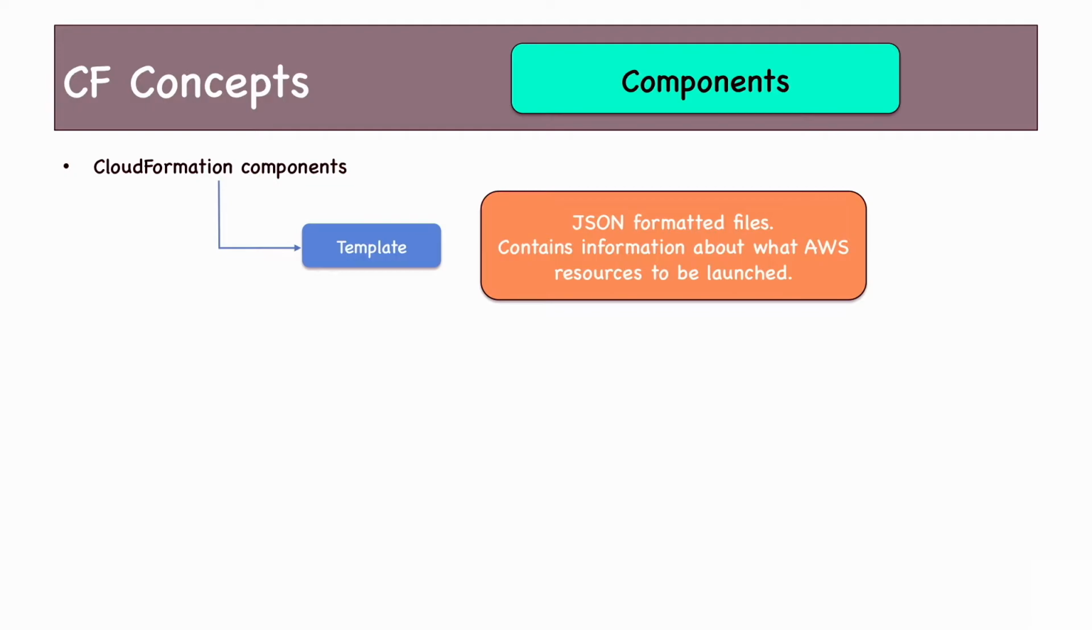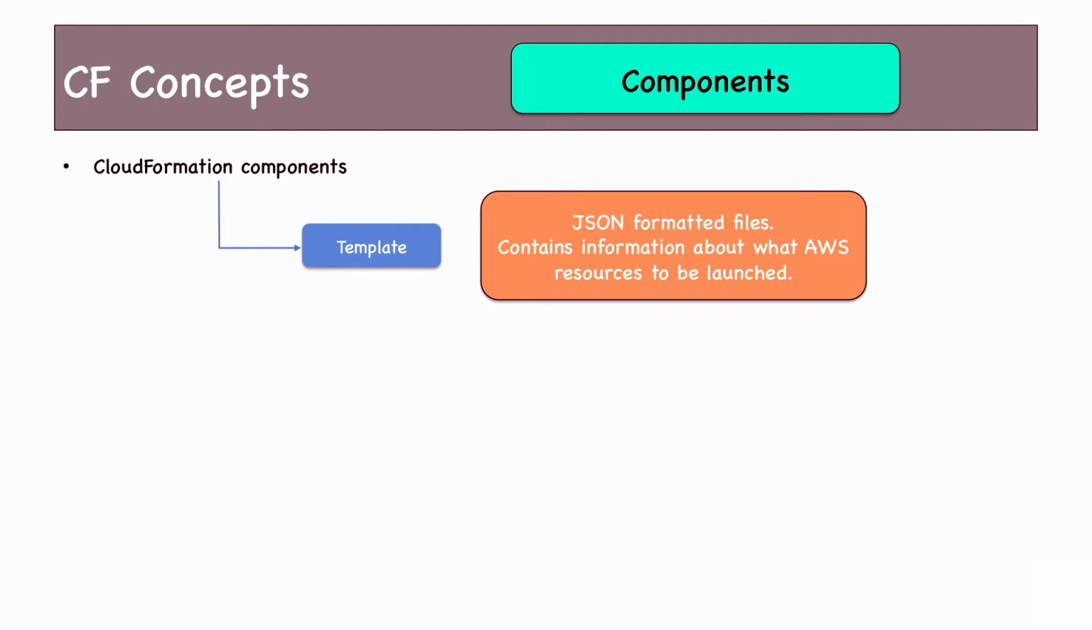Let's see the different components of CloudFormation. CloudFormation has three components to start with. The first one is the template. I was talking about infrastructure as code, wherein you write code to provision your infrastructure. So the template is the place where you write your code. It is a JSON formatted file which contains information about what AWS resources are to be launched.